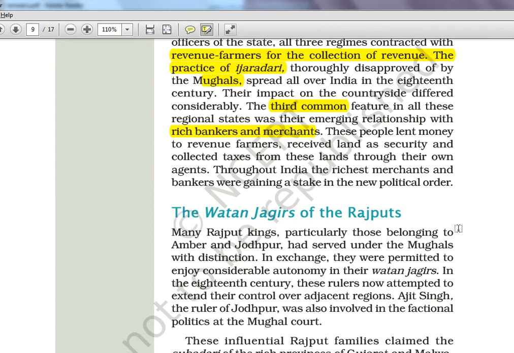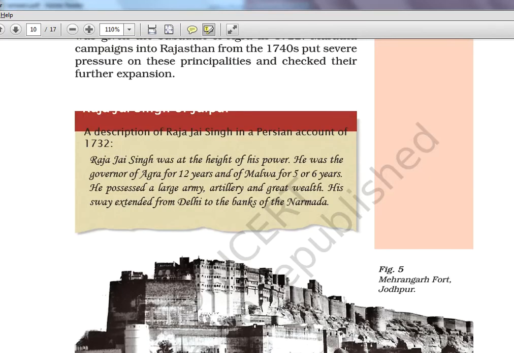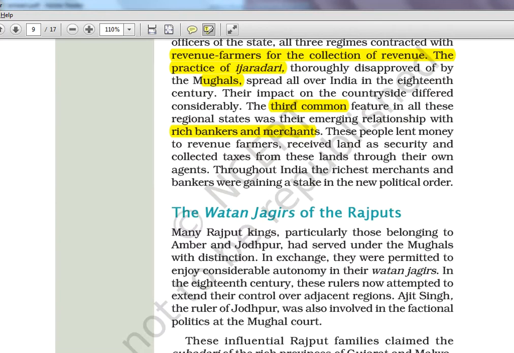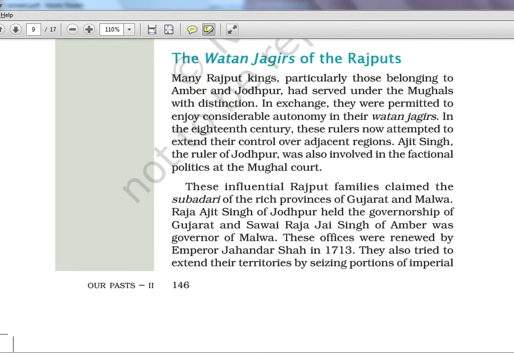Watan Jagirs of the Rajputs. So we see the Rajputs now. That is something new. So many Rajput kings, particularly those belonging to Amber and Jodhpur, okay, 2 places in Rajasthan, had served under the Mughals with distinction. In exchange, they were permitted to enjoy considerable autonomy in the Watan Jagirs. Okay, so some Rajputs also had some autonomy in the case of land.